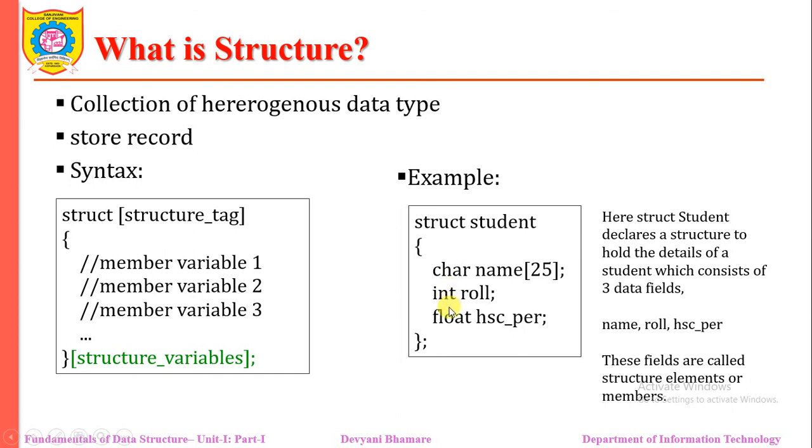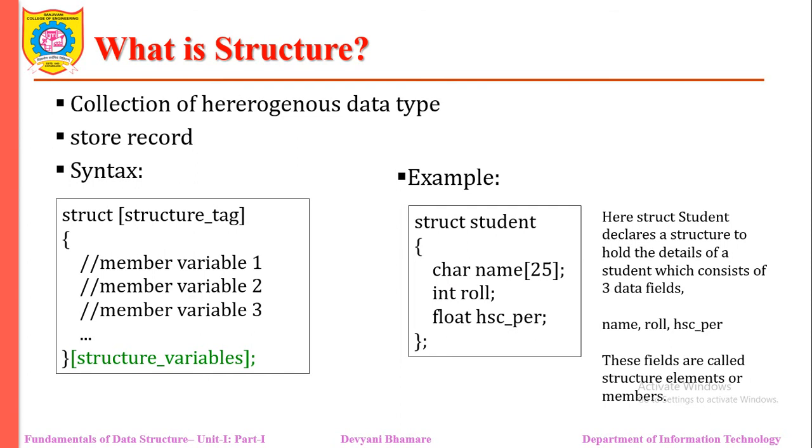So these are also called structure members. For every student, these three types of information we are going to maintain. These are called structure members. The members also have different types of data, which is why we need to define them like our variables. So this is the declaration of the structure template.